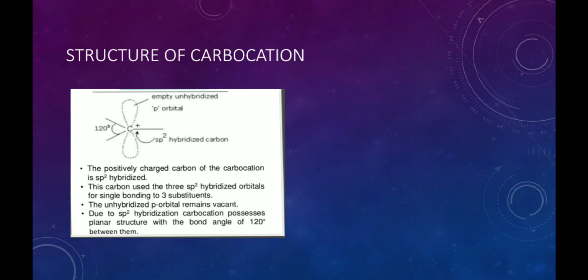It has trigonal planar geometry having the bond angle 120 degree. Since the carbon atom of the carbocation is sp2 hybridized, the three sp2 hybrid orbitals are involved in the formation of 3 sigma bonds, whereas the unhybridized p orbital remains vacant. Since the carbon atom is sp2 hybridized, therefore the carbocations have trigonal planar geometry with the bond angle of 120 degree.